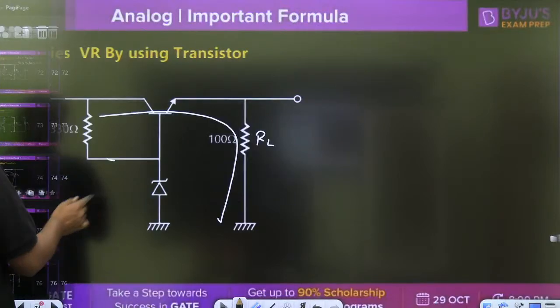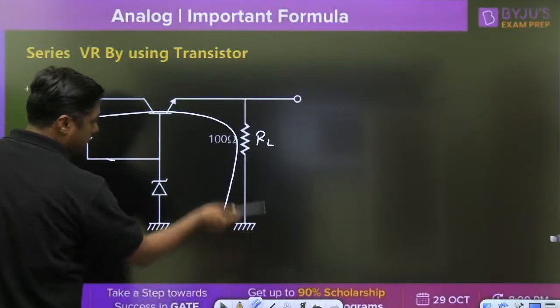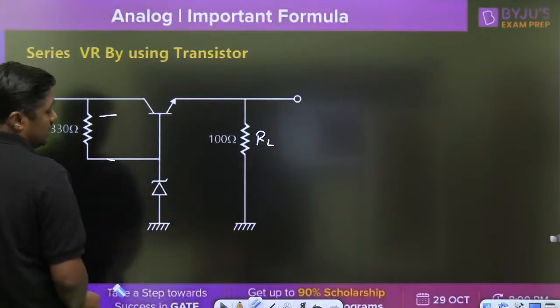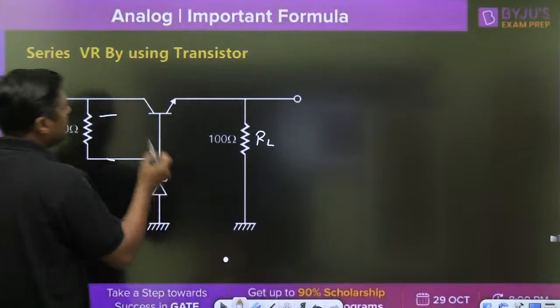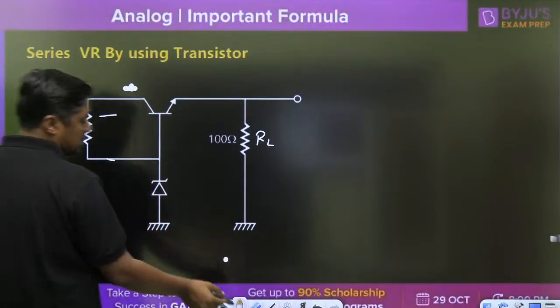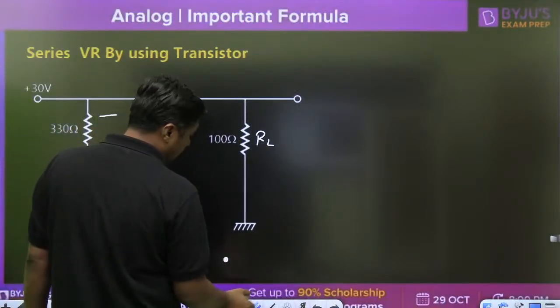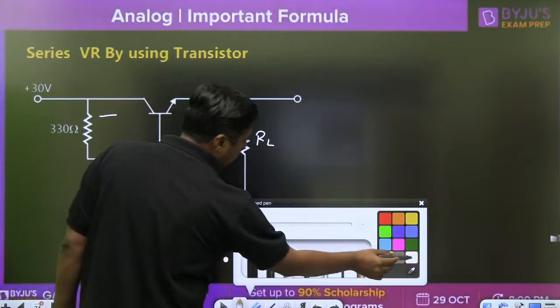Series voltage regulator, this one. In series voltage regulator, again they will ask what is the power dissipation across the transistor and the Zener diode.